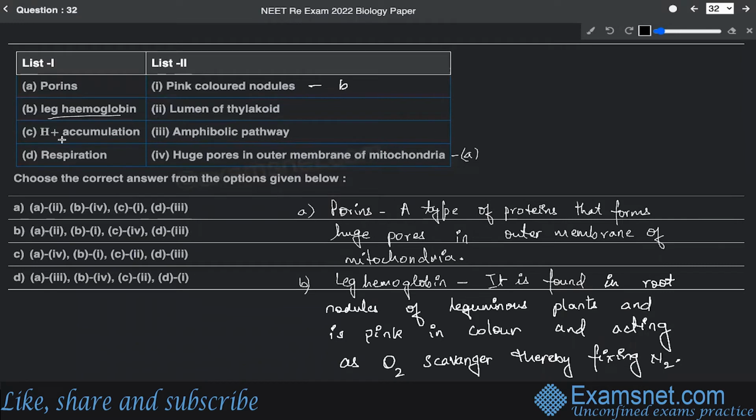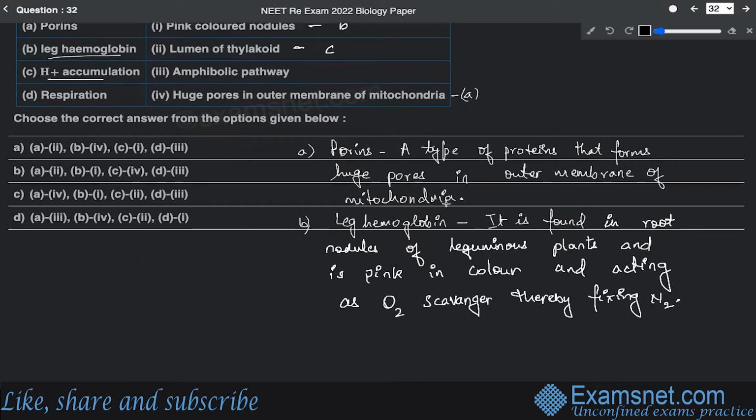All right. Now the next is proton accumulation. Proton accumulation occurs in the lumen part of the thylakoid of chloroplast. The proton pumping occurs from the outside section of the chloroplast, the stroma, towards the lumen of the thylakoid, that means the inside space of the thylakoid.